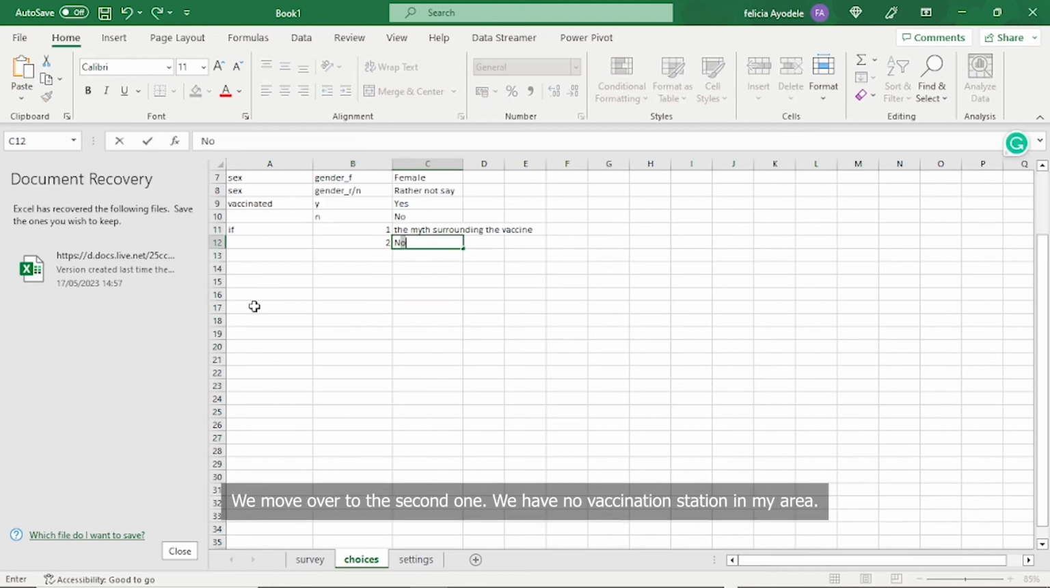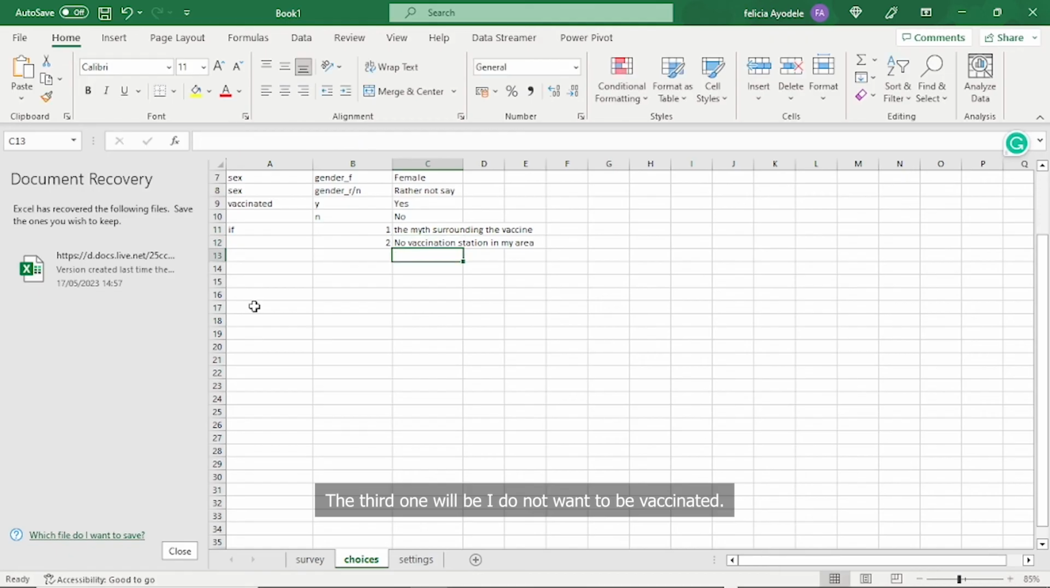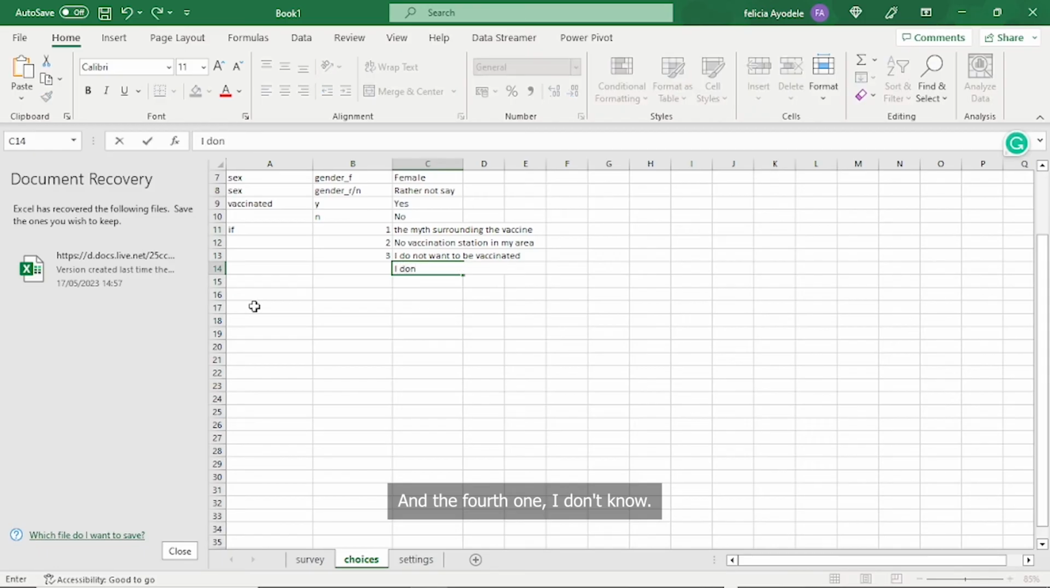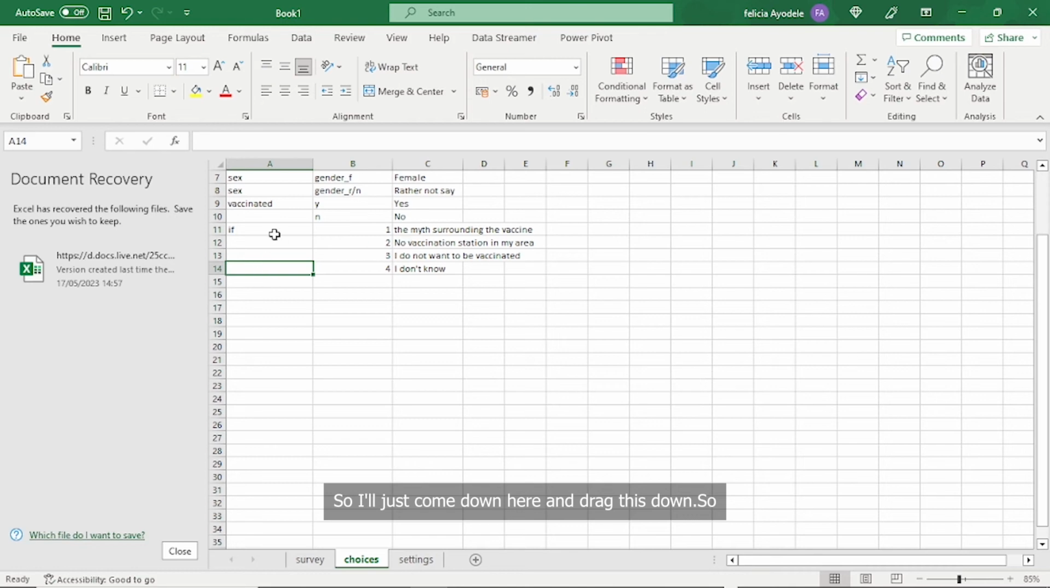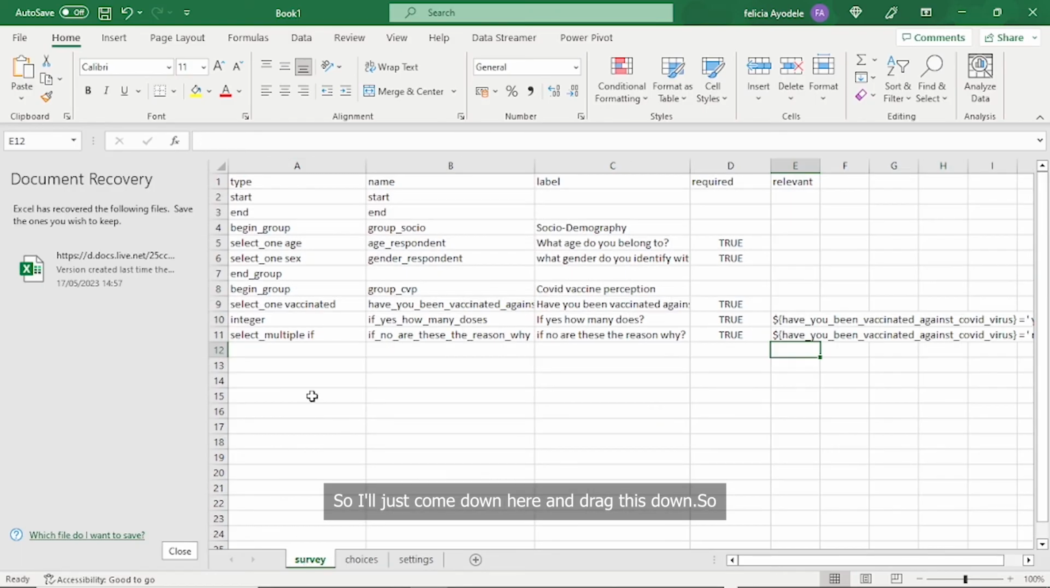We move over to the second one. We have no vaccination station in my area. The third one will be I do not want to be vaccinated. And the fourth one, I don't know. So I'll just come down here and drag this down. So this will be all.